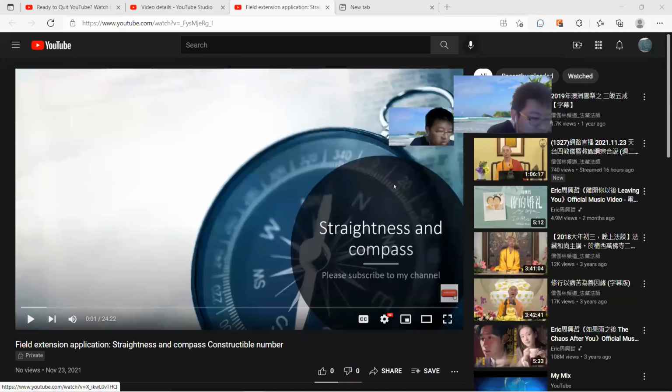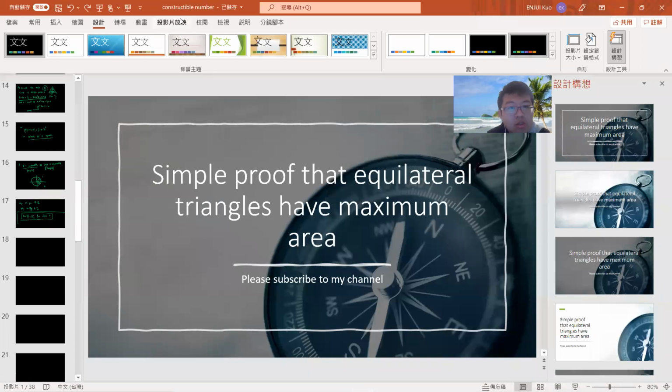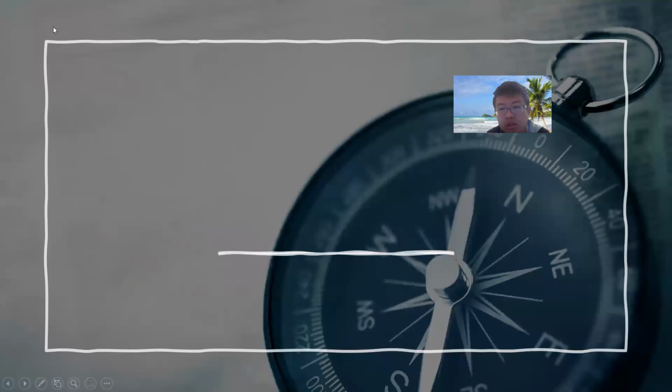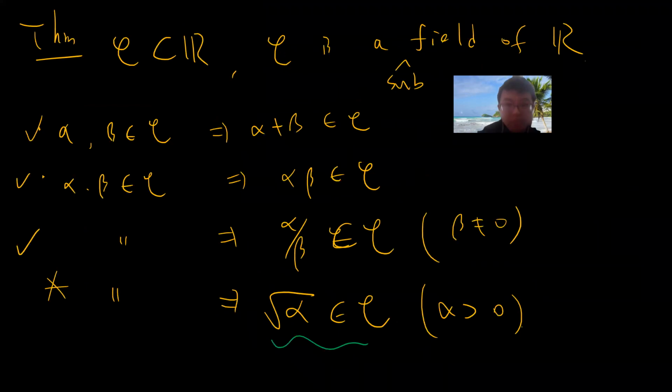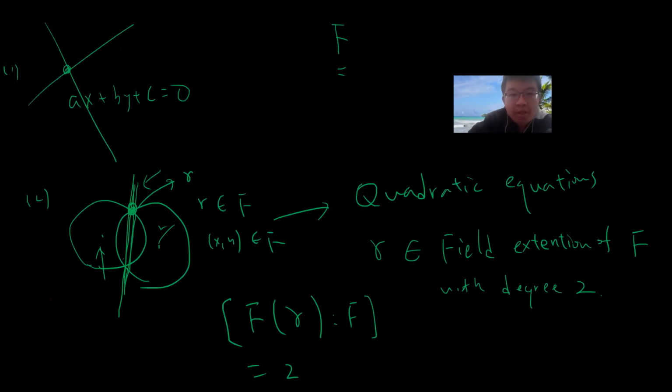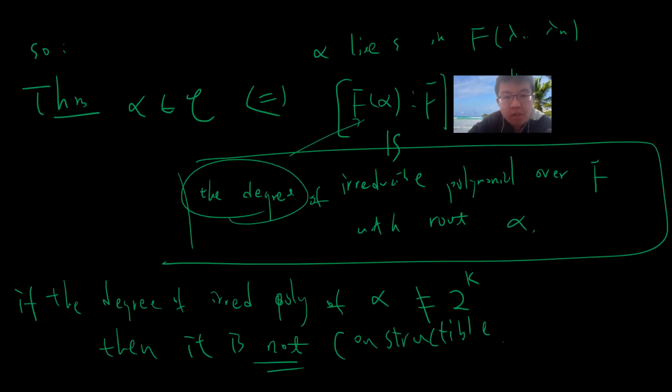Hey, what's up, guys? So this is my second video about straightedge and compass and constructible numbers. Previously, I already discussed the idea of what is called a constructible number, and I proved that constructible numbers form a field. If you haven't seen the previous one, I will post a video link.